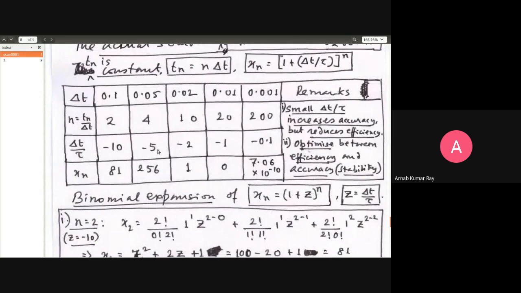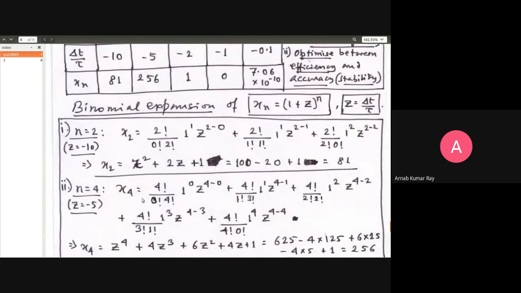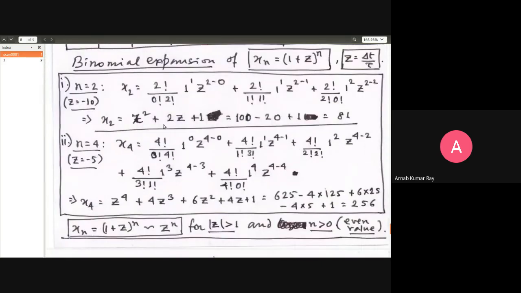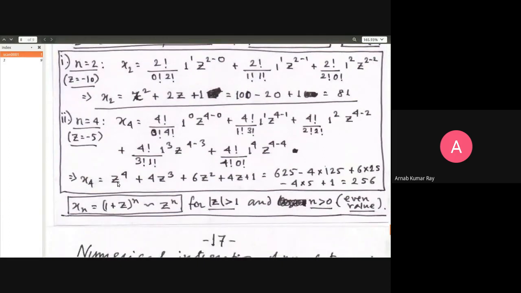Next, you take minus 5 and 4. Why did this thing suddenly become so large? This is the full binomial expansion. If you write this thing in full, it will be z to the 4 plus 4z cubed plus 6z squared plus 4z plus 1. The dominant contribution, because this number z is greater than 1 in modulus. Minus 5 is actually less than 1 because of the minus sign, but I'm talking about the modulus, particularly when it has got an even power. So the even power will kill the difference that may arise because of the plus minus sign.